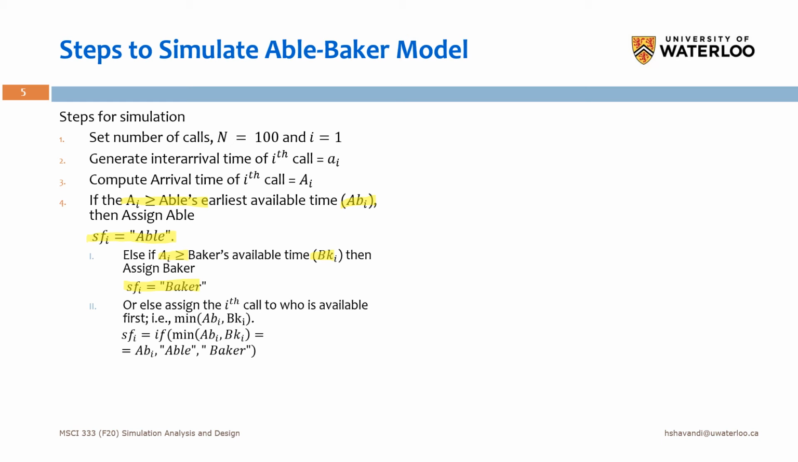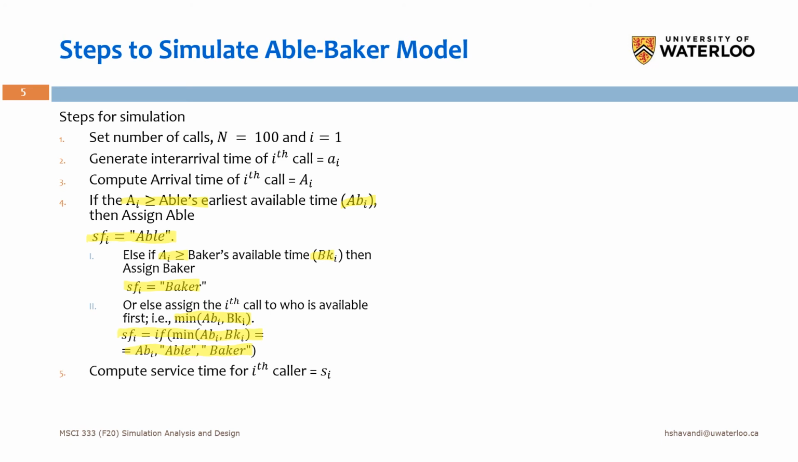Or else, both are not available, then we will calculate the earliest available server. So we will take the minimum between ABi and BKi, and then here how we assign a server to this call. If the minimum of ABi and BKi is Able, then the server for that call will be Able, or else it will be Baker. Okay.